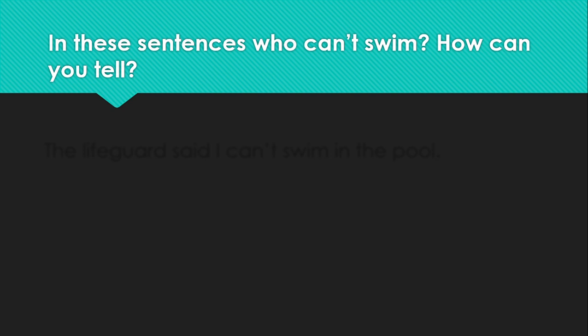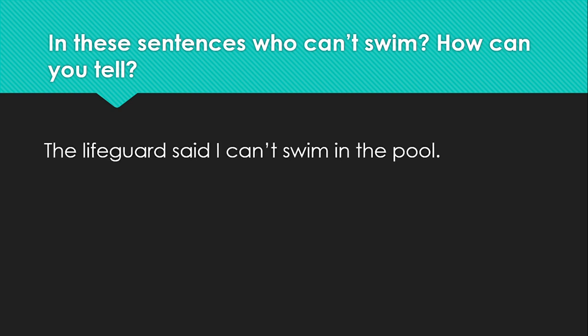So, in these sentences, who can't swim? How can you tell? I'm going to show you a sentence, and I want you to figure out who can't swim. The lifeguard said, I can't swim in the pool. So in the sentence, is the lifeguard saying that the lifeguards can't swim in the pool? Is the lifeguard saying to me that I can't swim in the pool?